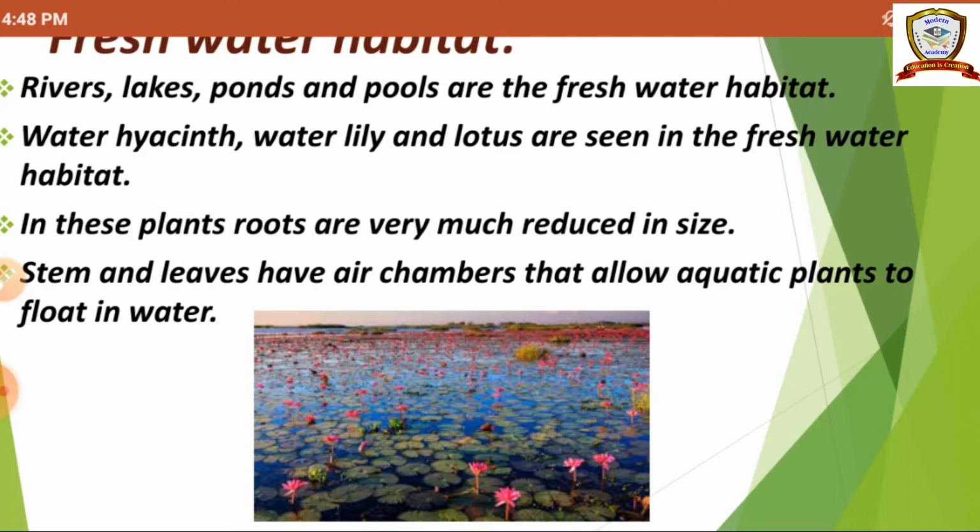So what do you mean by freshwater habitat? It is the good water habitat. So we can see some plants and animals in the freshwater habitat. Example, rivers, lakes, ponds. And in this, the stem and leaf part of the plant have air chambers. So that allows the aquatic plants to float in the water. What is the reason? Because air chambers are present in the stem and leaves.